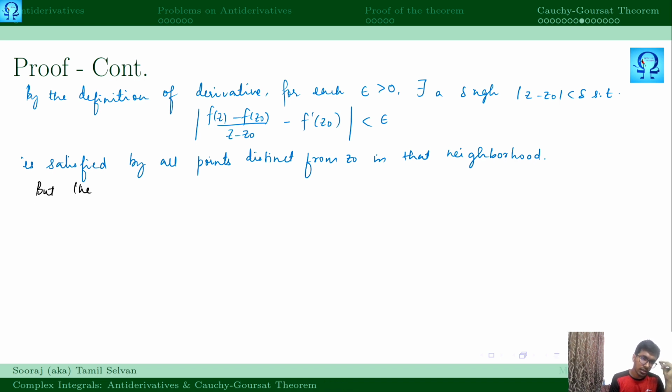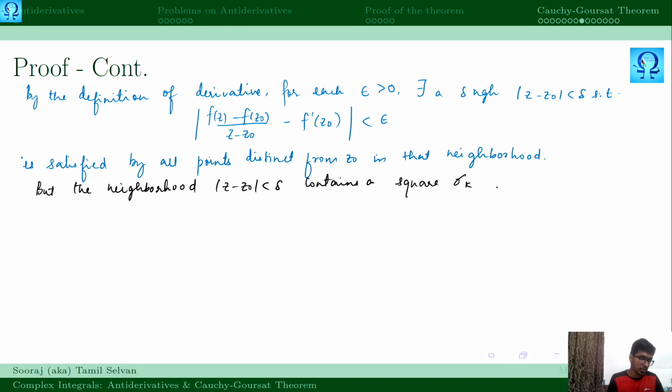But the neighborhood |z - z naught| < delta contains a square sigma k when the integer k is large enough.